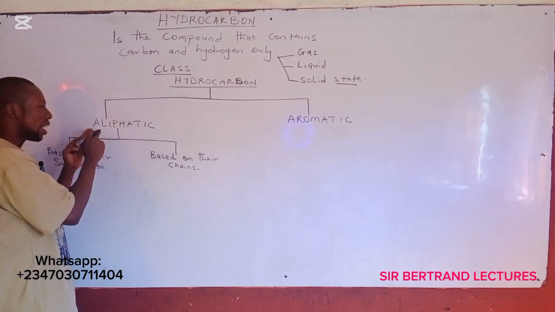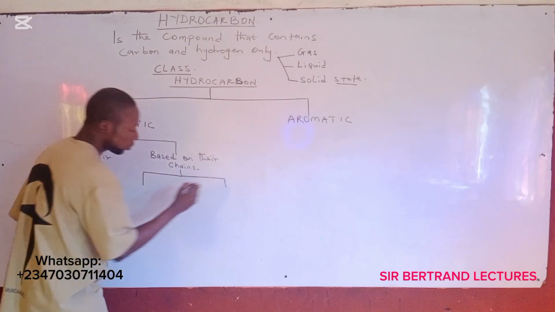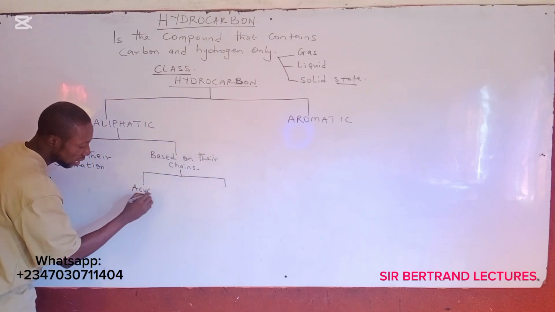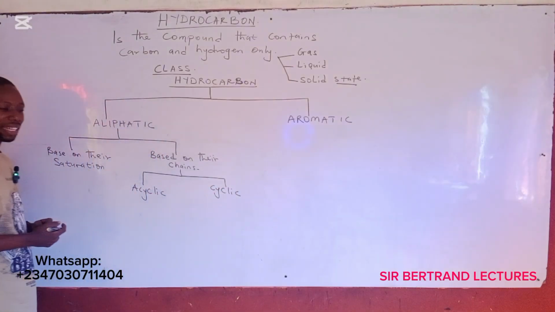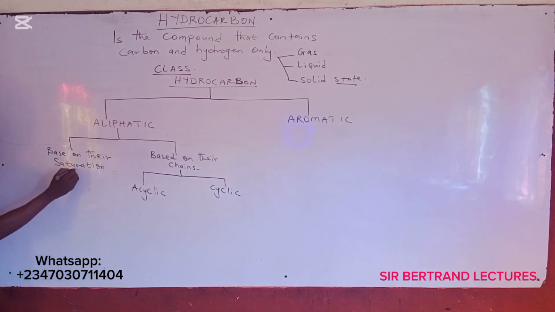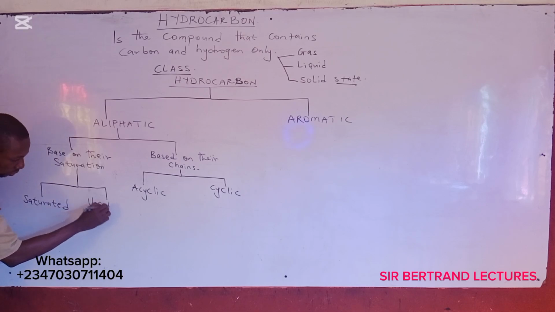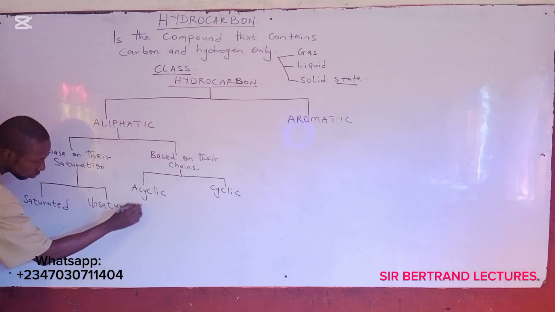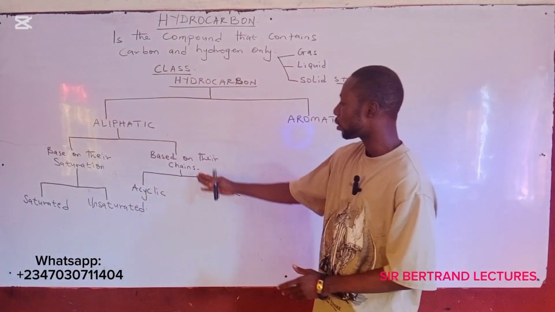Based on their chain, aliphatic hydrocarbons are categorized into acyclic and cyclic. Based on their saturation, aliphatic hydrocarbon are categorized into saturated and unsaturated, okay, based on their chains.